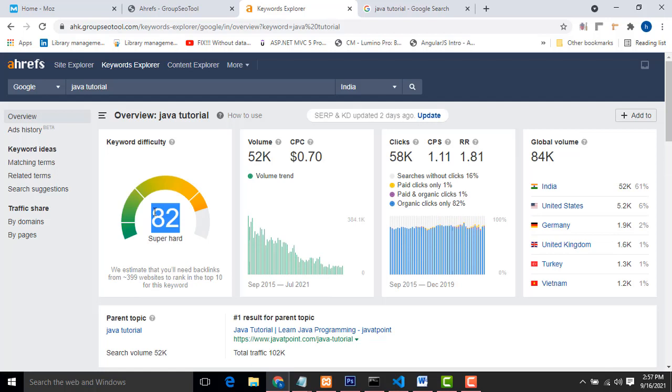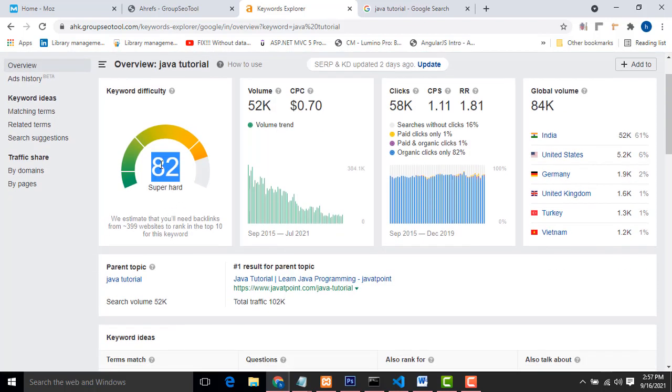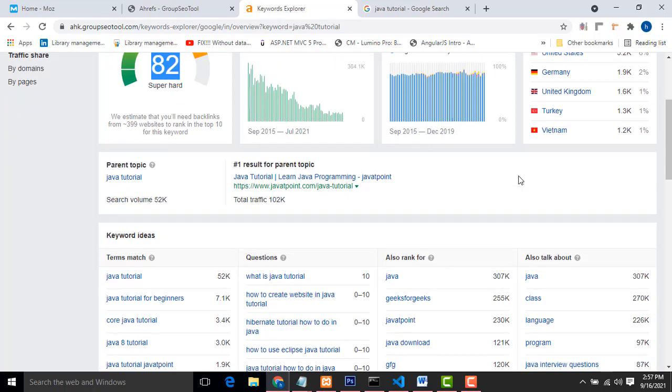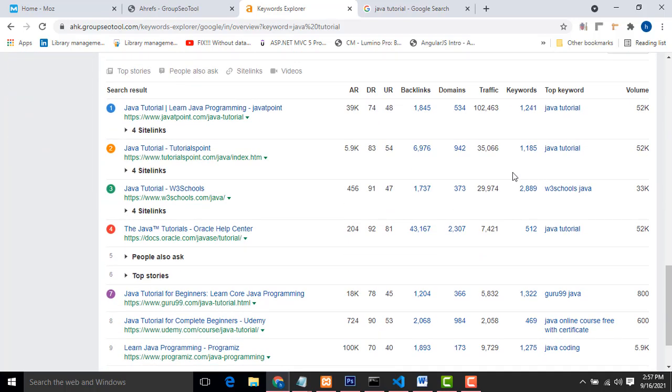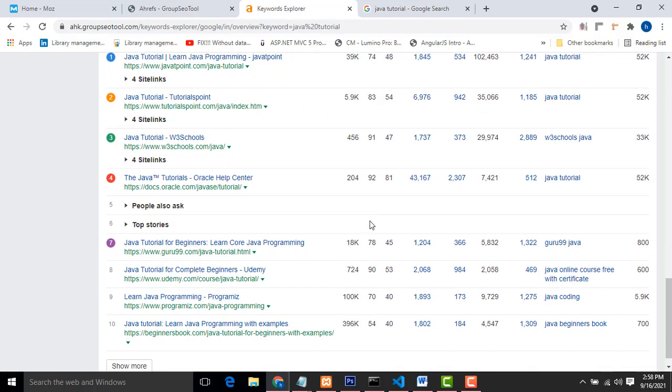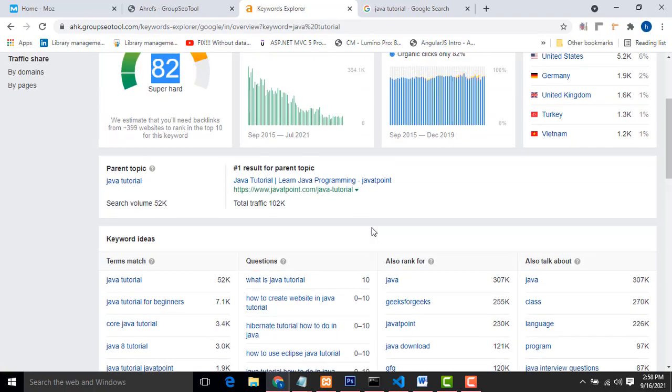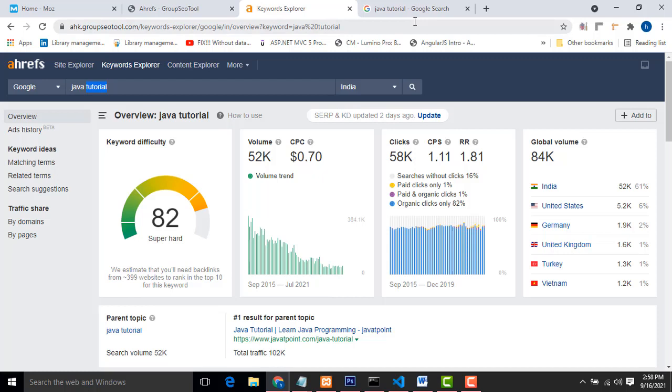Okay, if you are a beginner blog writer and you put this keyword on your website, you can't become first page. Very difficult stuff. Okay, you can write it, but it's very difficult. For this keyword, the DR rate is very high, so we can't rank your website. So you have to go for another keyword. If you are a Java developer and you wish to write a Java blog, you have to find a low Java keyword, like Java source code, like this.